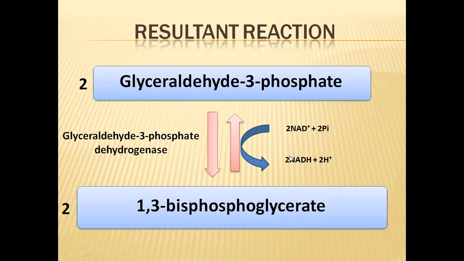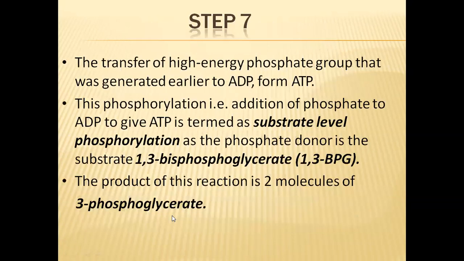In this reaction, two molecules of NADH are formed, and if these two NADH participate in the Krebs cycle and electron transport phases, they will release more ATP molecules in the subsequent stages. So this is the sixth reaction, and as a result we have two molecules of 1,3-bisphosphoglycerate.